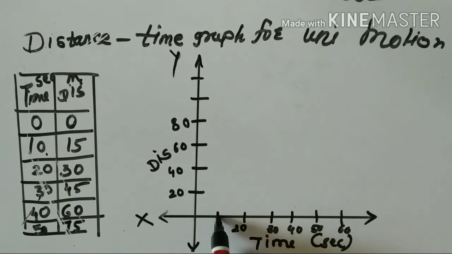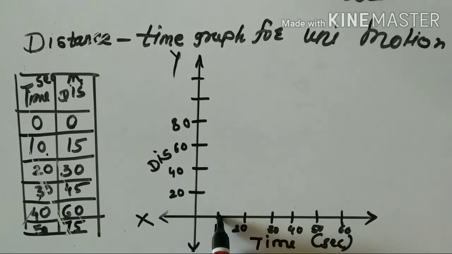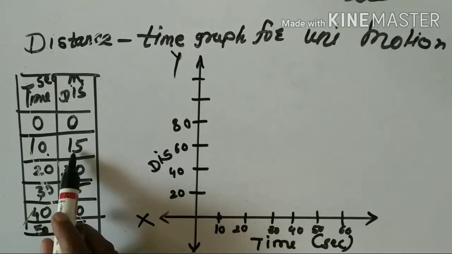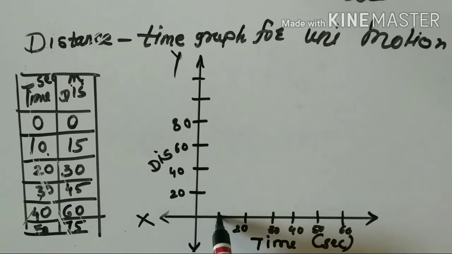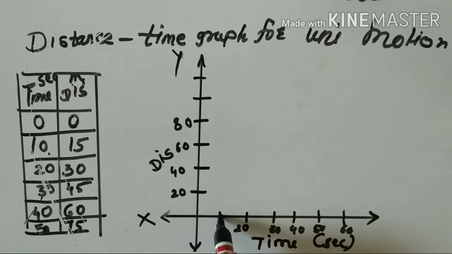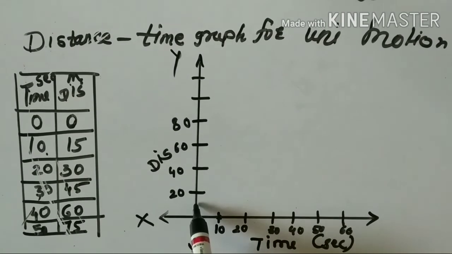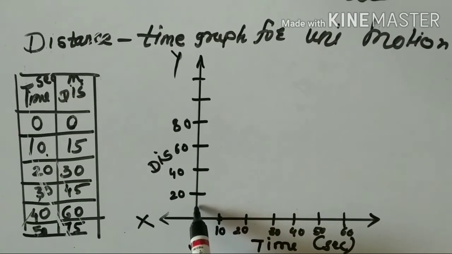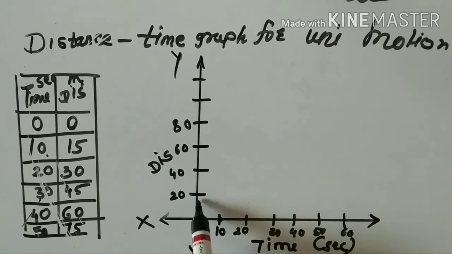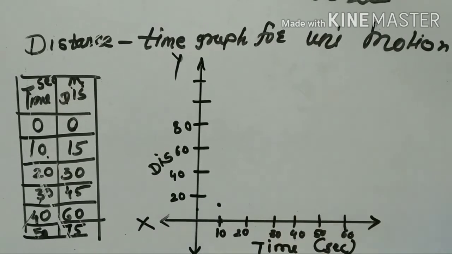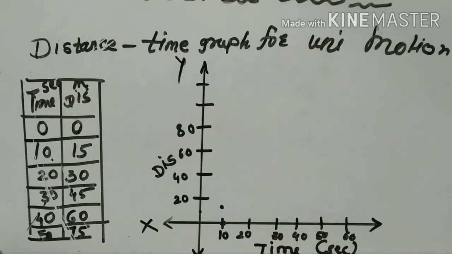Our point is at 10 and the distance covered is 15. So how can we write? See here, this one is 20, half of it is 10, and again from this, half is 15. So here is our first point.